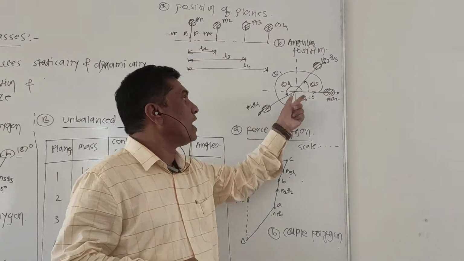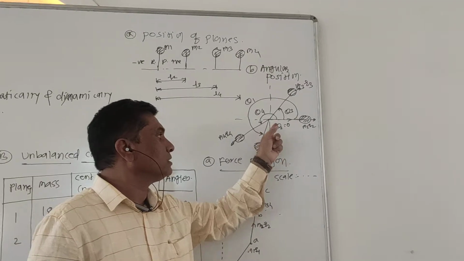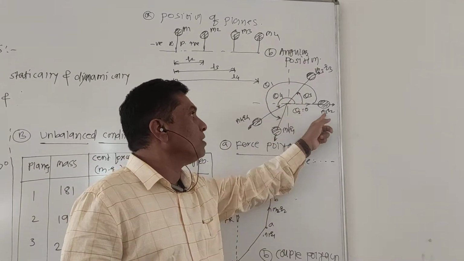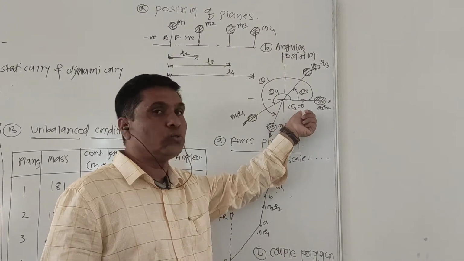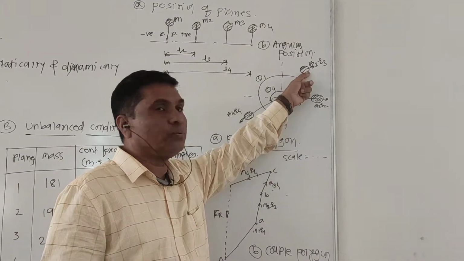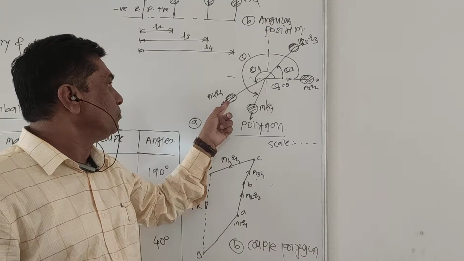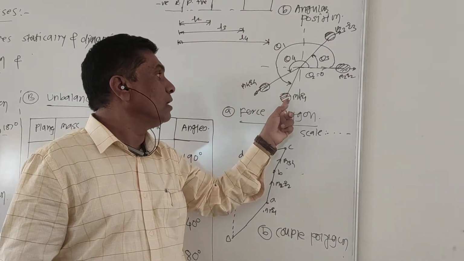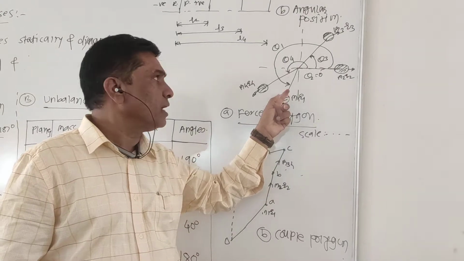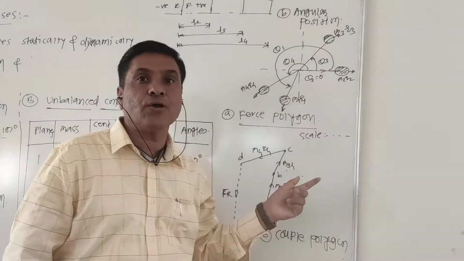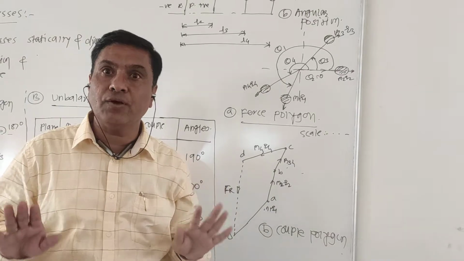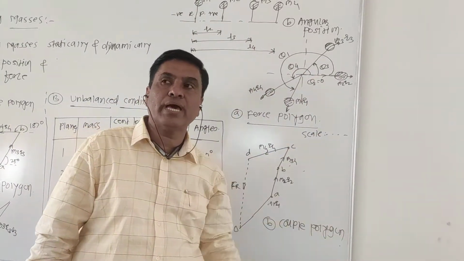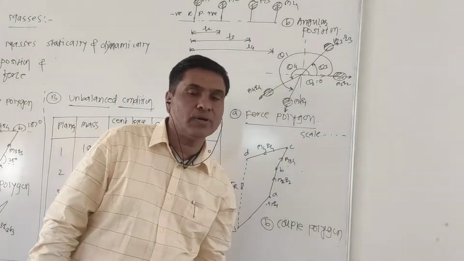As per the given data, I have constructed one more diagram, called the angular position diagram. Mass m2 has the angle theta 2 equal to 0, then theta 3 for mass 3, theta 4 for mass 4, and theta 1 for mass m1. These are the different angular positions as per the angles given by the customer.